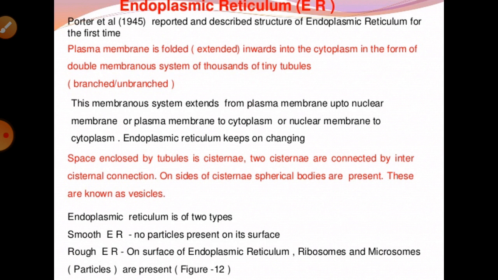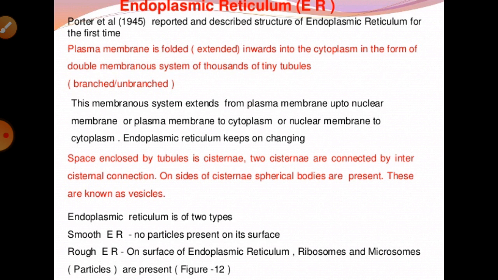It can be revealed from electron microscope studies of eukaryotic cells that there is a network, a reticulum, of tiny tubular structures scattered throughout the whole cytoplasm of these cells. The endoplasmic reticulum is absent in prokaryotes but present in eukaryotic cells, except germinal cells and mature human RBCs.